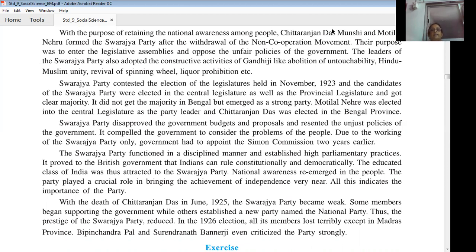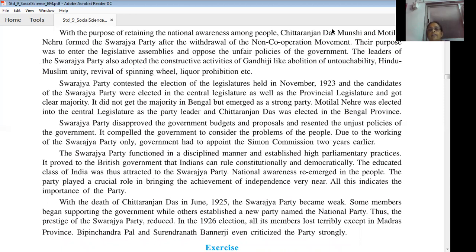So in order to create national awareness among the people, Chittaranjan Das and Motilal Nehru established the Swarajya Party after the withdrawal of the non-cooperation movement. What was their plan? To enter the legislative assembly and oppose the unjust policies of the British government. And it continued some of the constructive activities of Gandhiji, like abolition of untouchability, strengthening Hindu-Muslim unity, revival of the spinning wheel, liquor prohibition, etc. In November 1923, there was an election.